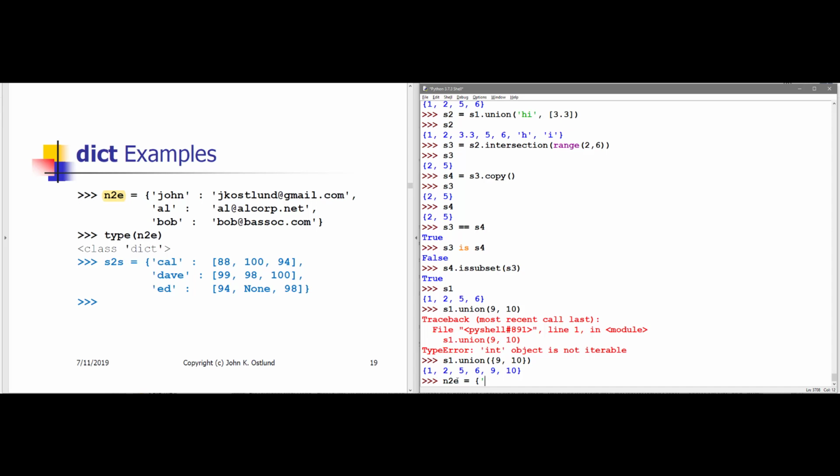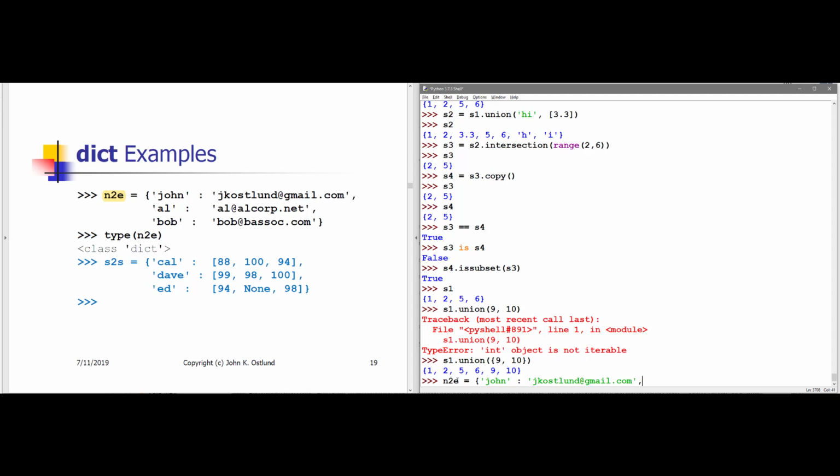My key has to be hashable. A string is hashable, so I can use "John" in quotes as one key. And the email address for John is jkostlund@gmail.com. I'll type that in.